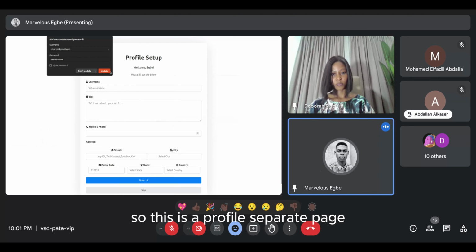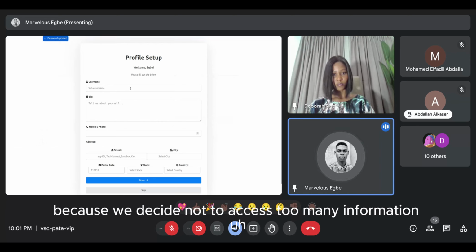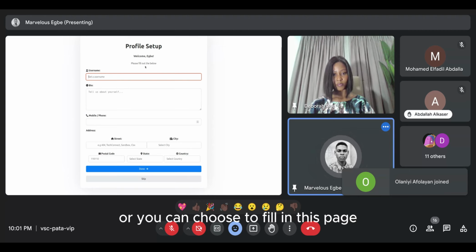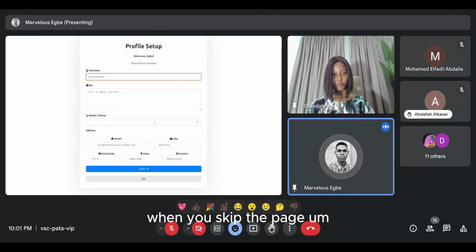So this is a profile setup page. Because we decided not to ask for too much information, you can choose to skip this page, or you can choose to fill it in. I want to show you what happens when you skip the page.